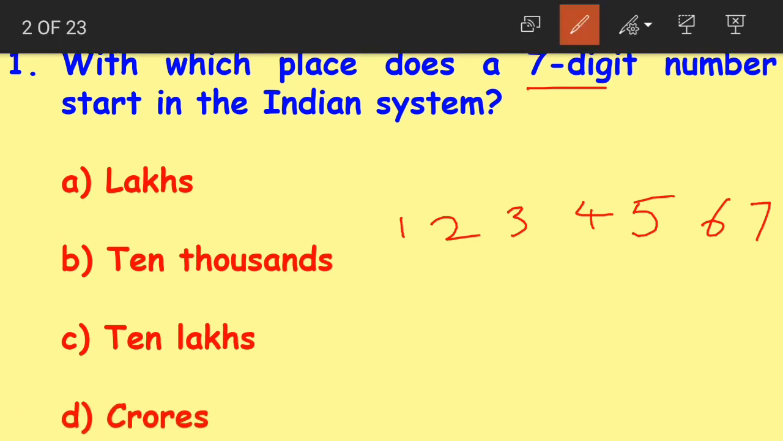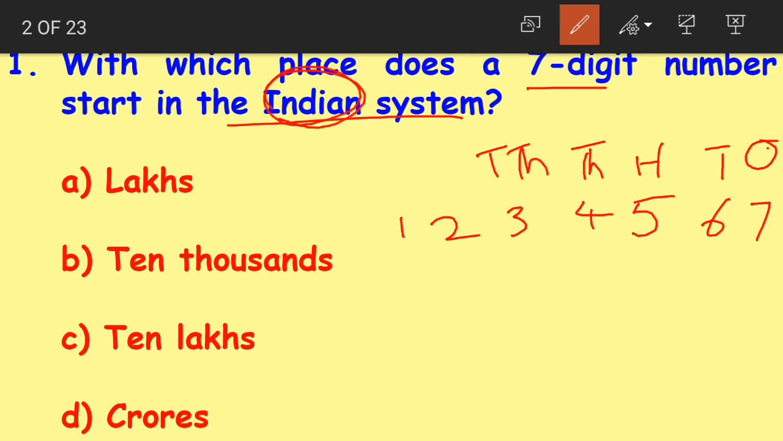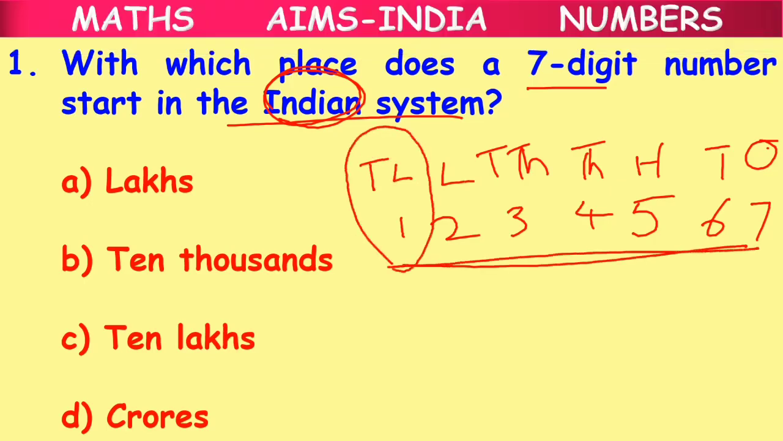Now when I say the Indian system for a 7-digit number, how do we write the place values, children? We start writing from ones. Ones, tens, hundreds, thousands, 10,000s. Remember, this is the Indian system. So after 10,000s we have lakhs, and then we have 10 lakhs. So this 7-digit number is starting with what place value? It is starting with the 10 lakhs place value. Clear children? This is how you solve this question.